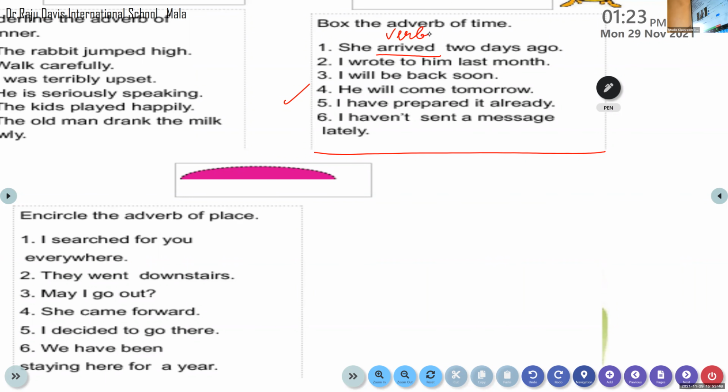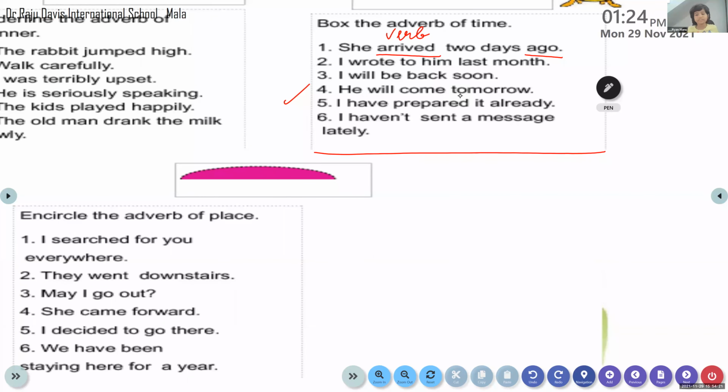Yes, come on. Now tell me the adverb of time. Identify the adverb of time now. 2 days ago. No, we don't want 2 days and all. We want only ago. How many days ago? It's okay, but ago is the adverb of time there. Got the answer now, Evangeline? Now you understood how to do it? You need to identify the verb if it is confusing for you. If you're familiar with the adverb, then it's okay. Okay, children, this is how you have to do it.